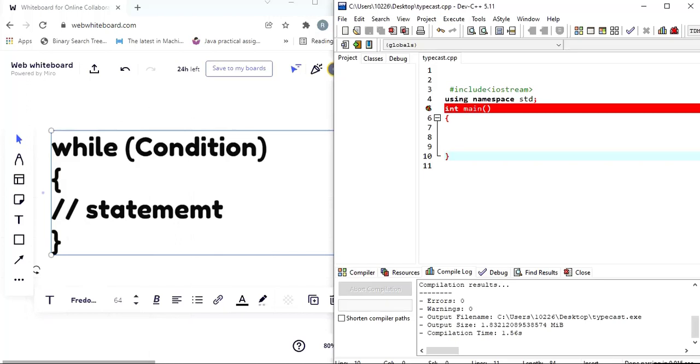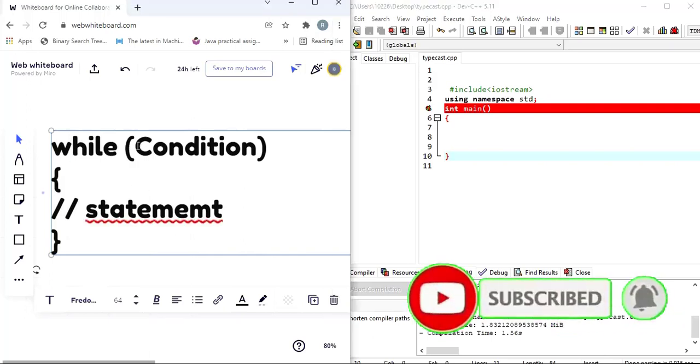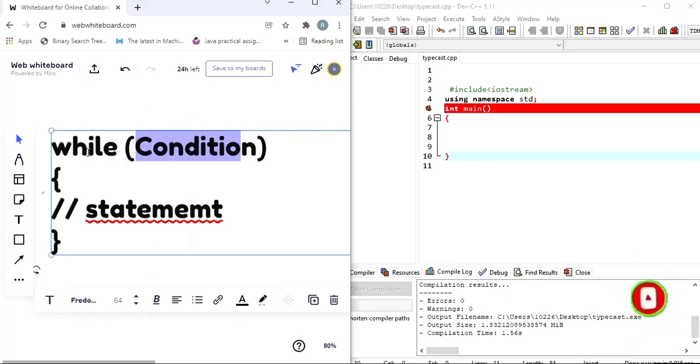Now we are going to learn about the while loop in C++. While loop is an entry control loop. Here is the syntax. This is an entry control loop because of the keyword called while. Here we are going to have the condition. If this particular condition is true, then we are going to execute the body of the statement. So this is an entry control.